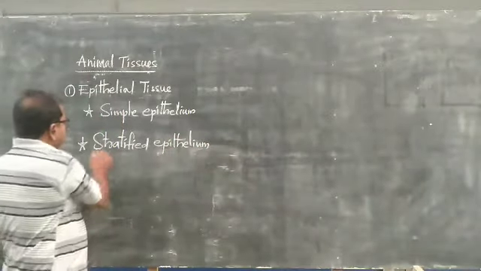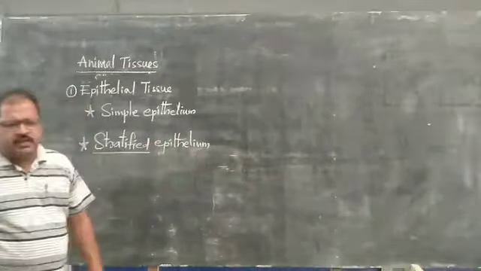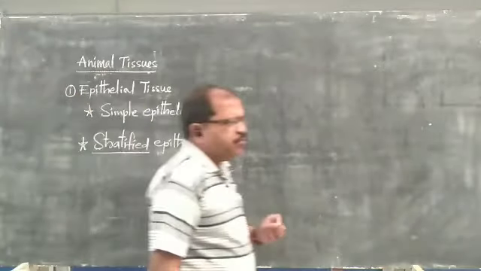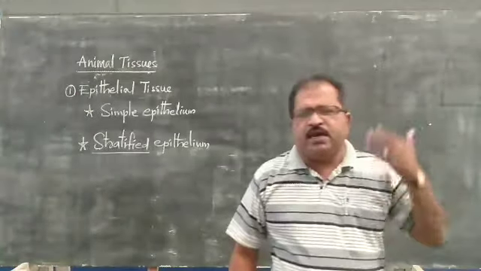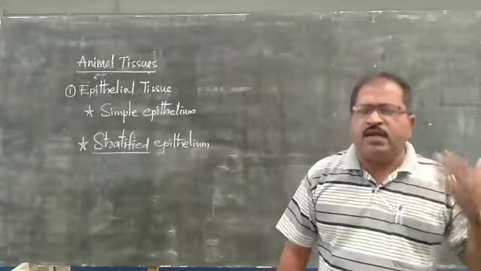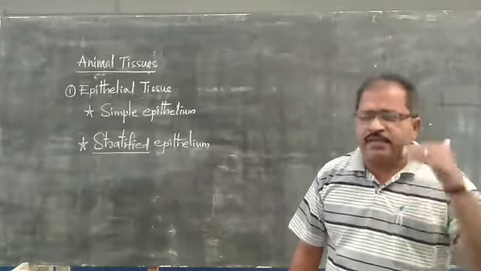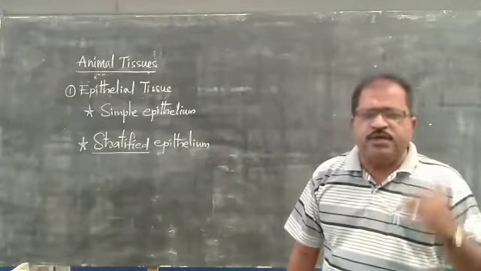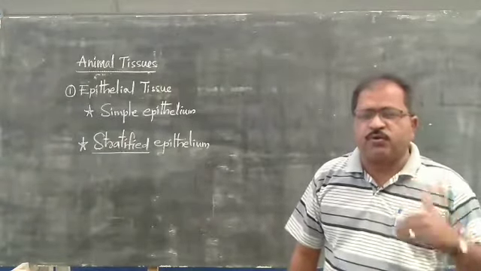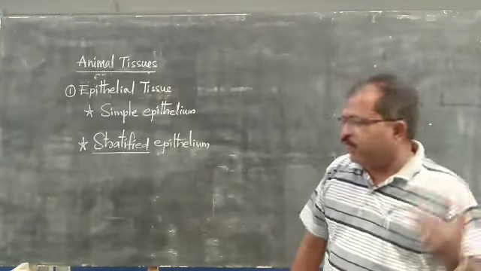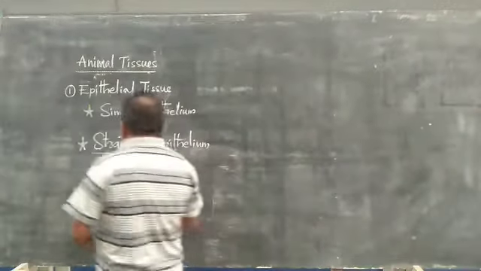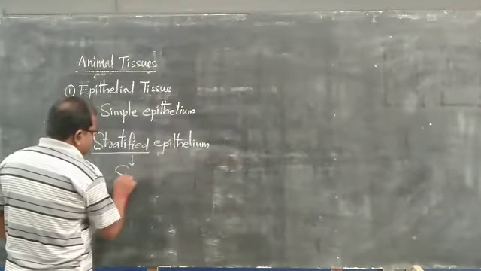Stratified epithelium is a kind of epithelium which has more than one layer of cells, so it is called stratified epithelium. Usually this is present in the skin.